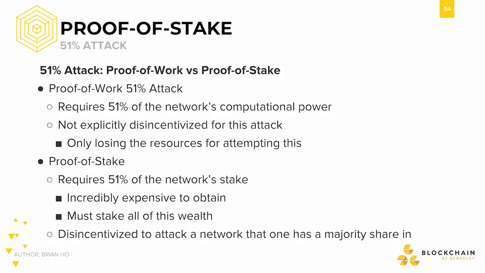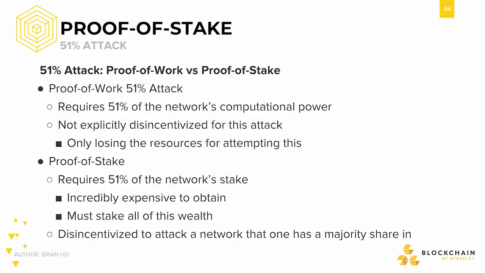Another advantage proof of stake has over proof of work is the drawback in attempting a 51% attack. In proof of work, a dishonest actor needs 51% of the network's hash power, and if achieved, can censor transactions, rewrite transaction history, and perform double spend attacks. Nodes are not explicitly discouraged from attempting a 51% attack, and, if unsuccessful, only lose the resources used to attempt the attack. This cannot be said for proof of stake, which requires 51% of the network's coins.